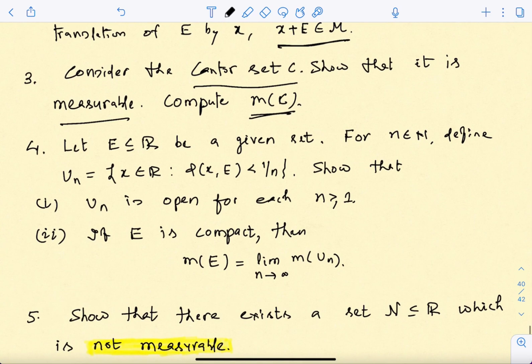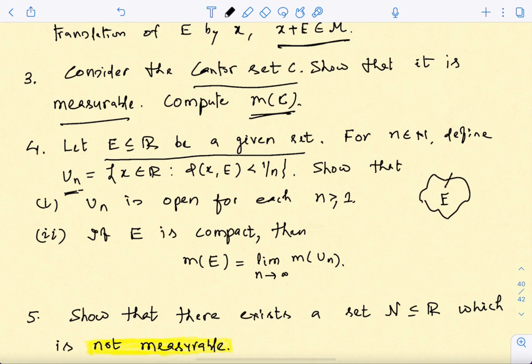And one more exercise. First of all, this is any given set E, and then you look at U_n. So what is U_n? U_n is basically all the points which are at most distance 1/n from the set E. So you think of it, let's say this is your set E. From here you can go 1/n distance in each direction, so you are considering these points.